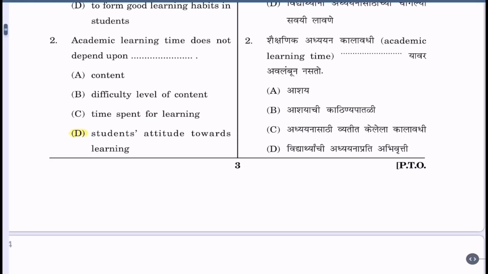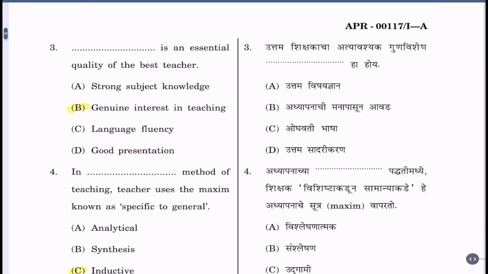Question 2. Academic learning time does not depend on: A. Content, B. Difficulty level of content, C. Time spent on learning, D. Students' attitude towards learning. The correct option is D. Students' attitude towards learning.